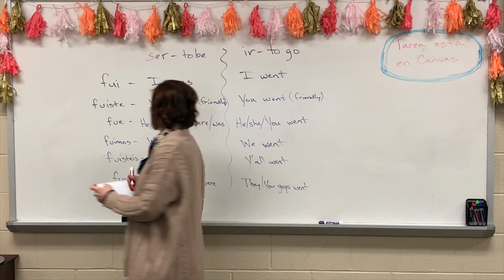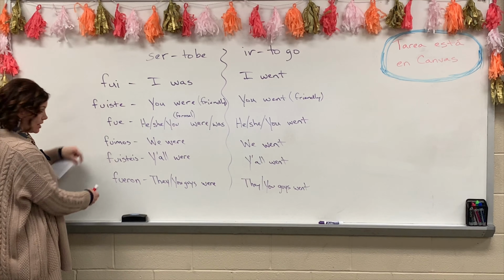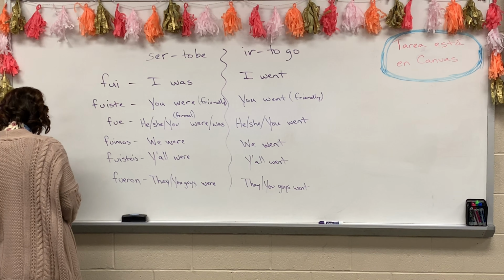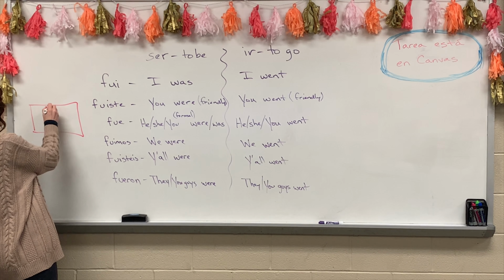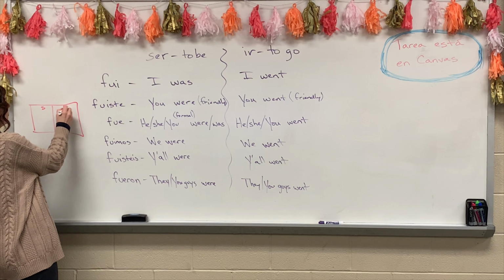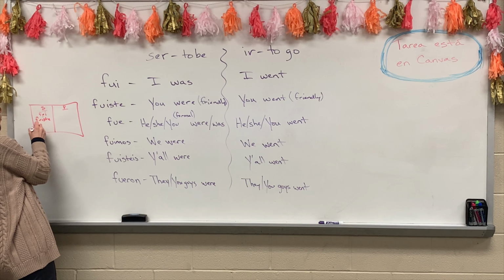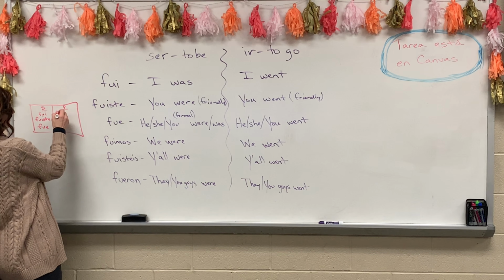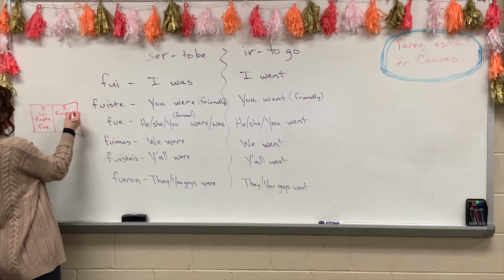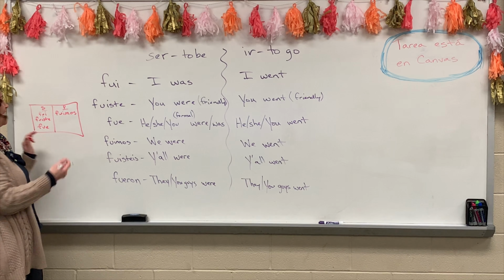In fact, I always think of these together anyway, because if we do our verb chart format, we'd have fui, fuiste, fue, fuimos. This is not writing well. Can you guys even read that?